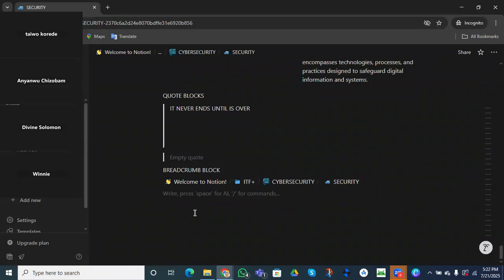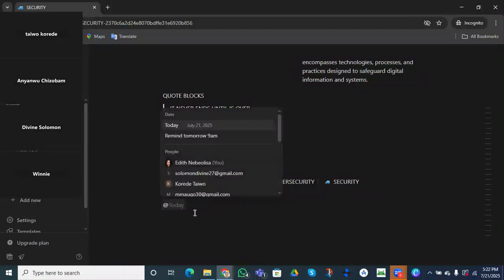And we have the last one that I want us to talk about. It's called the command blocks. In this command blocks, you'll be able to deal with a lot of things. Let's say I want to add dates.